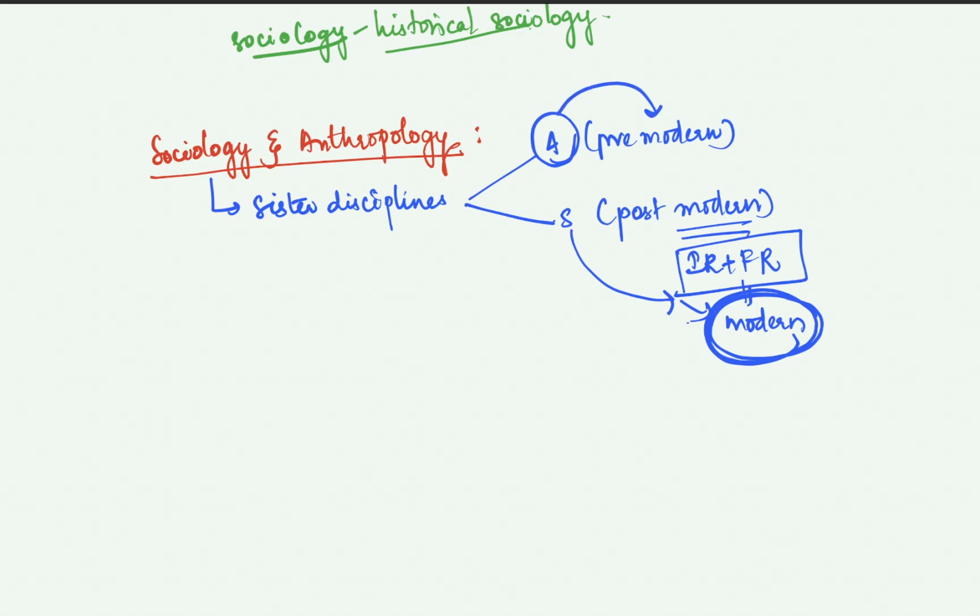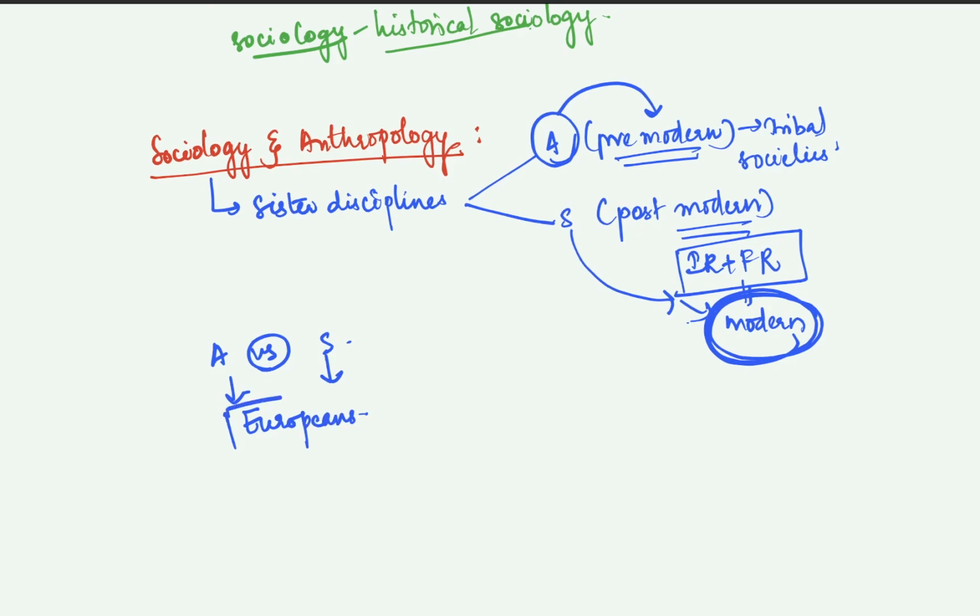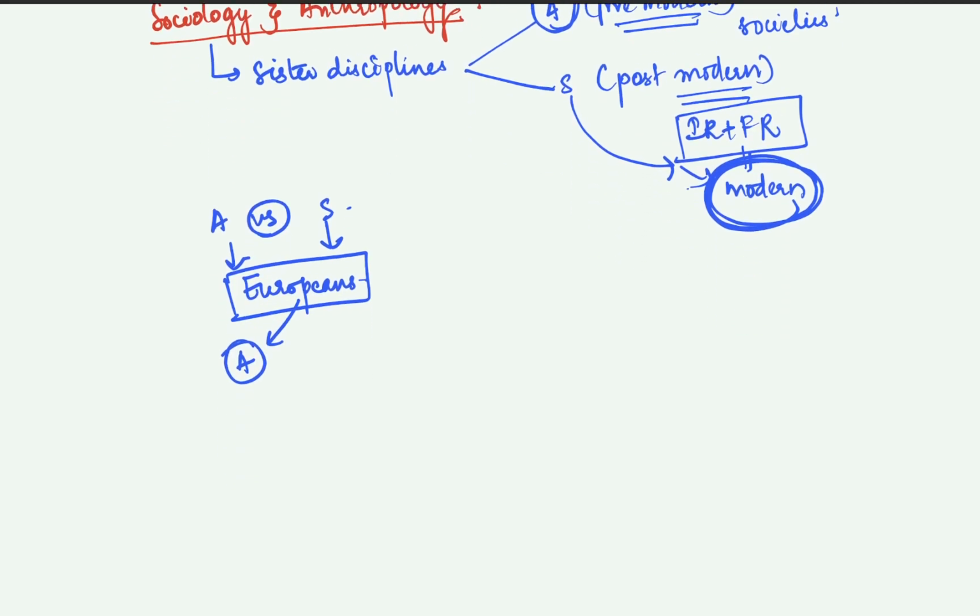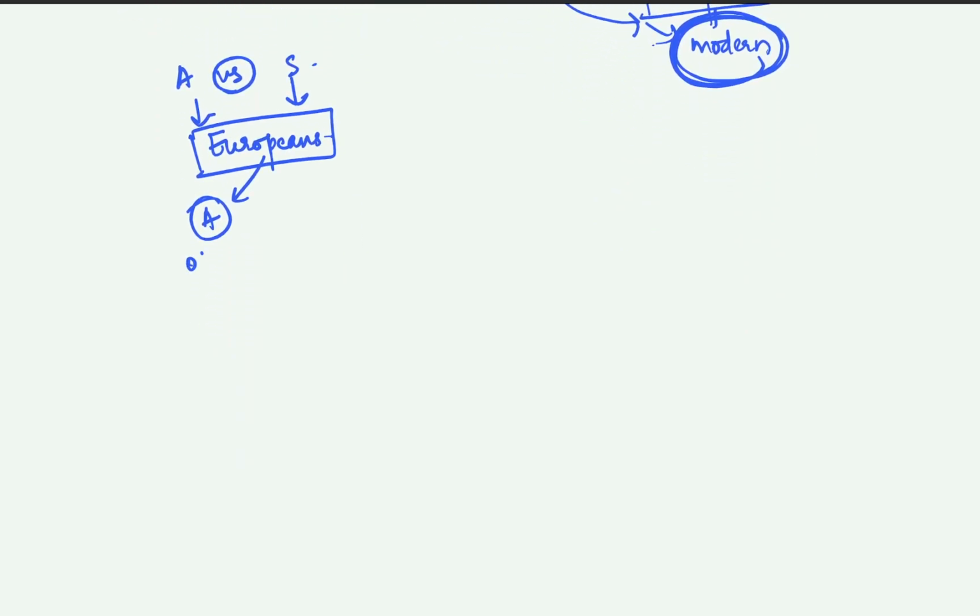Now, what does anthropology study? Anthropology studies the societies before that. They are mostly interested in tribal societies, etc. And another difference between anthropology and sociology is that there's a commonality here, in that anthropology and sociology were both invented by Europeans. However, there is a difference in the way they are used. Europeans used anthropology to study other societies, right?